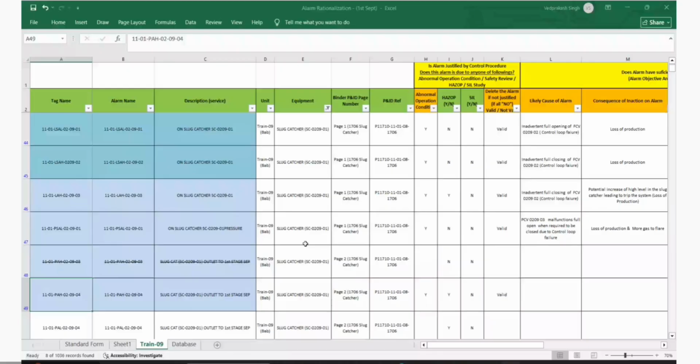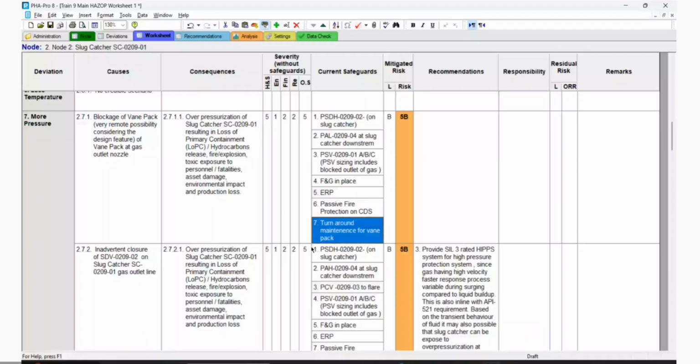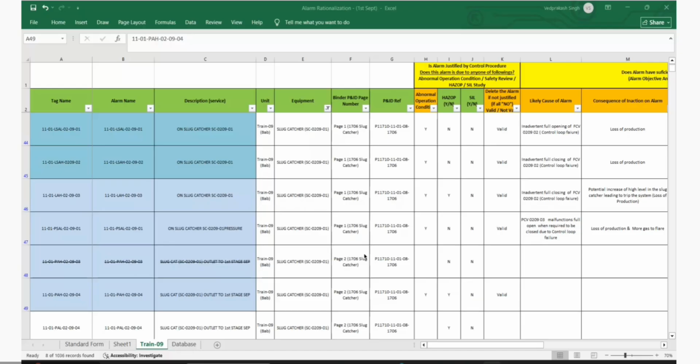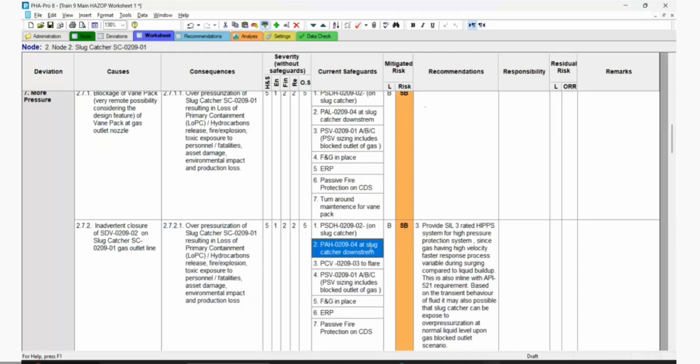Inadvertent closure of SDV on the slug catcher outlet. This one. This you have taken. You have taken HAZOP is there, correct? Yes, this is there. There's no 03, right? 04 is actually there, even in HAZOP. Yes, in HAZOP it is there already. So we can say considered in HAZOP as a safeguard, right? Yes, correct.